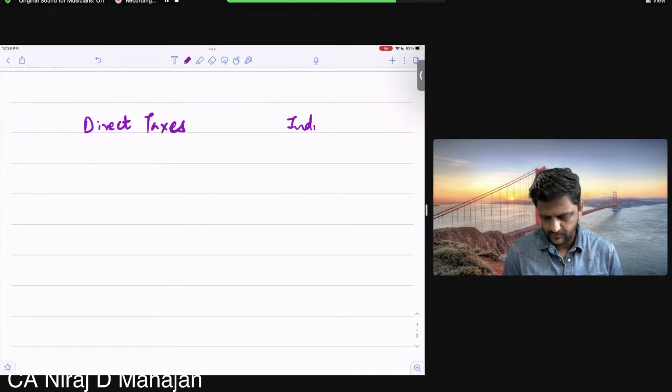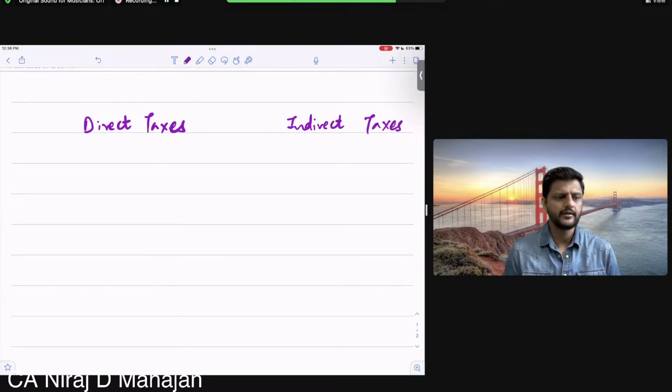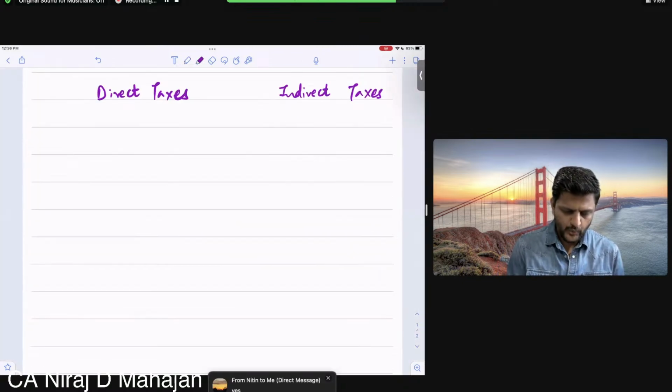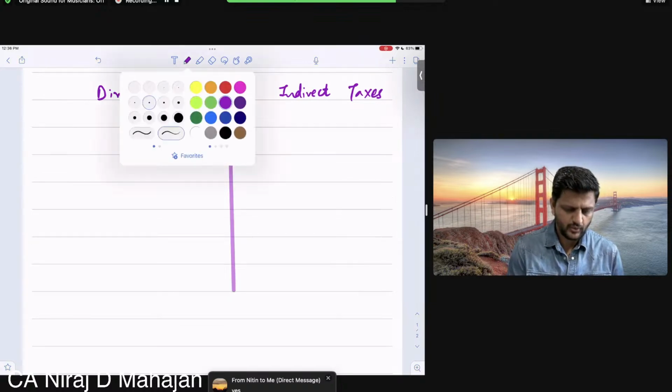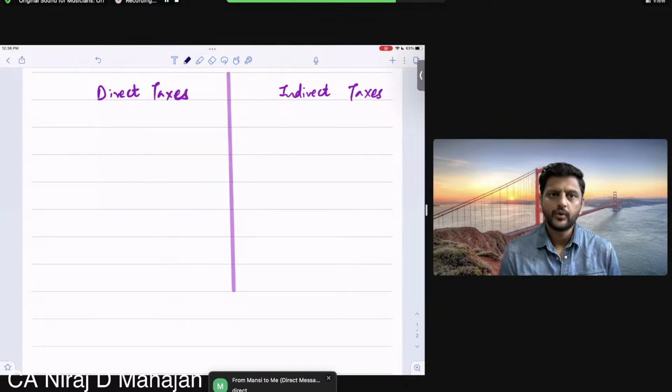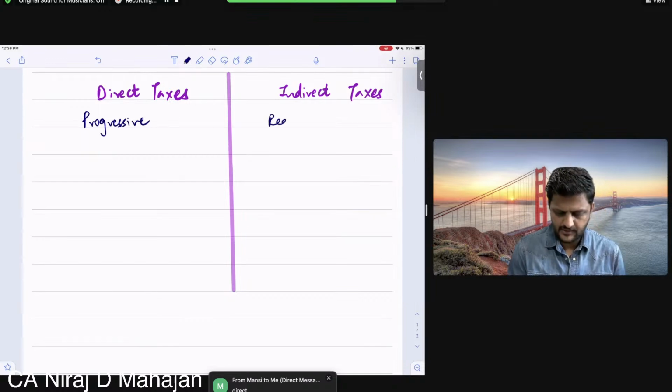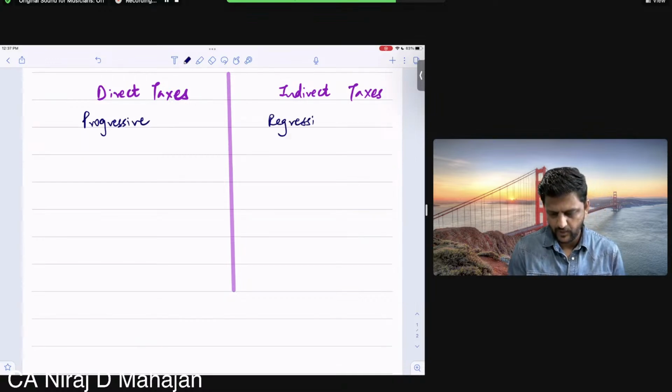Remember something? Direct taxes and indirect taxes. Isn't it, everybody? Tell me, what was the difference, if you remember? Which one was a progressive tax? You will be like, sir, I don't remember now. This was a progressive tax, and this was called a regressive tax. Regressive means in a way backward. But both are necessary, that we will discuss later on.